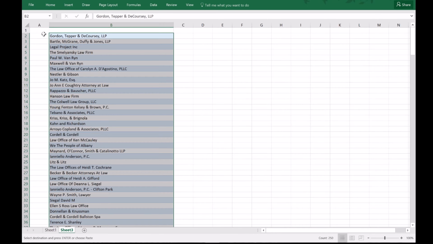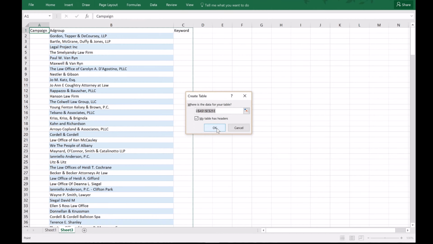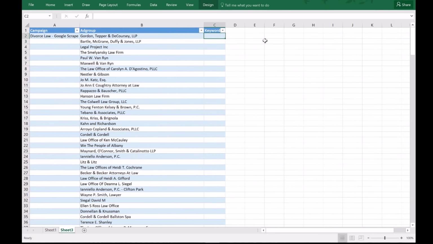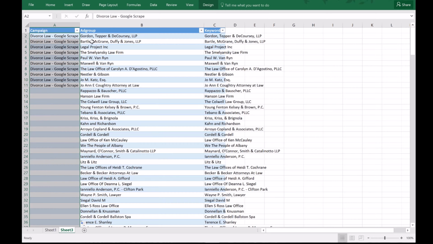Okay, then what we want to do is campaign, and then ad group, and then keyword. Okay, we'll select that, do table, insert. We'll do divorce law Google scrape. Okay, so you know exactly how you got these keywords, and the keyword will be simply the same thing here, and we'll right click downwards.